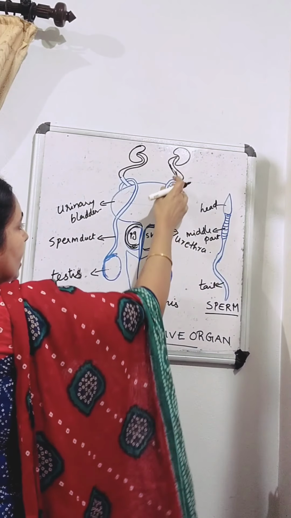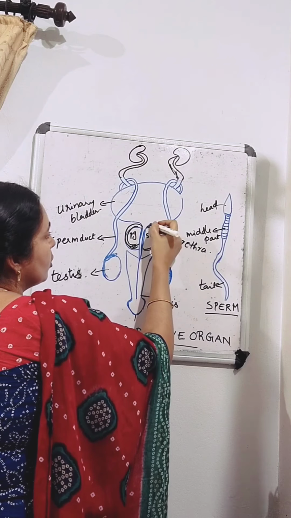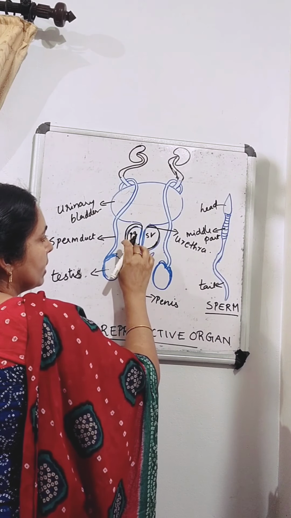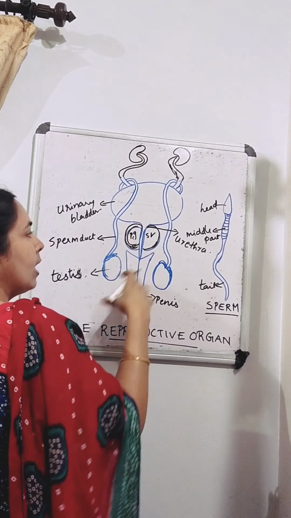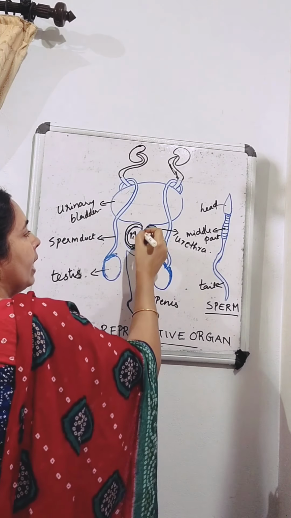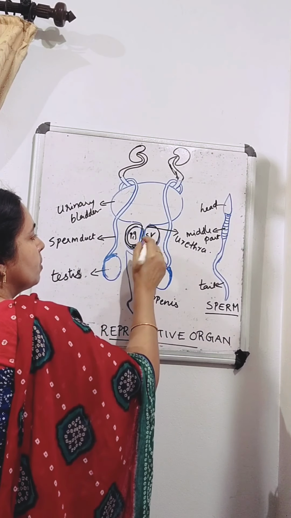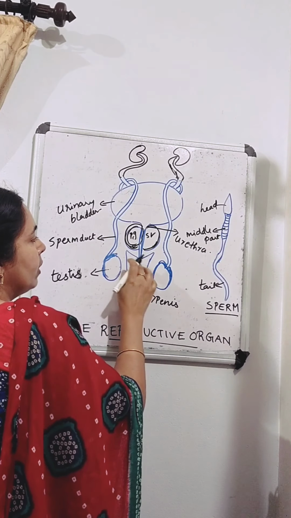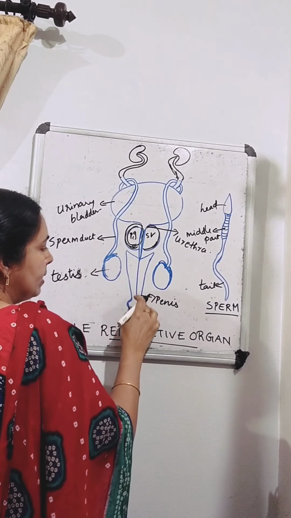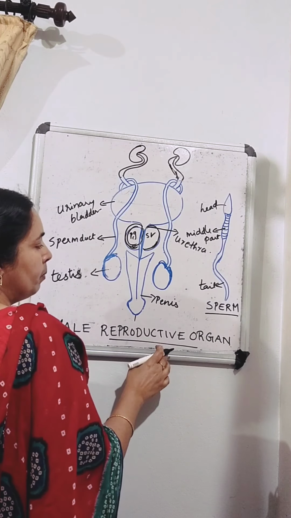So when the sperms are coming out through the urethra, these secretions of the prostate gland and seminal vesicles are mixed with the sperms, and now the sperms are in a fluid. Through the urethra, sperms come out, and since the urethra is connected with the penis, they go out through the penis.